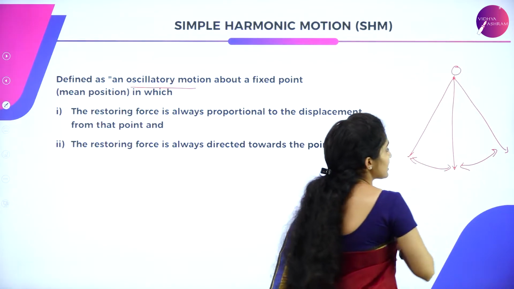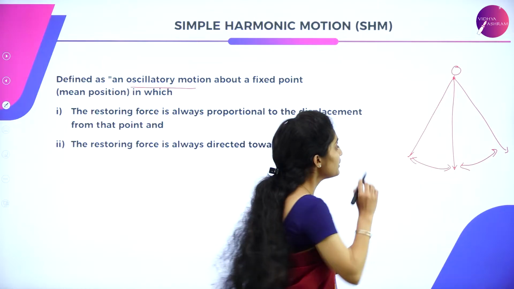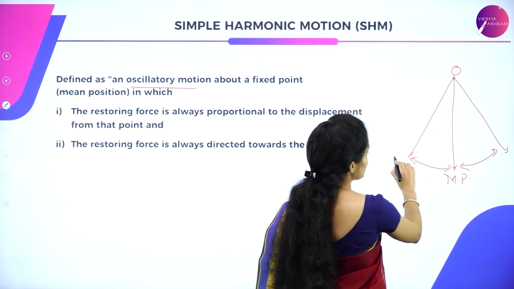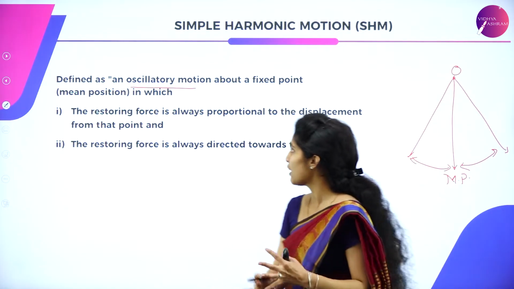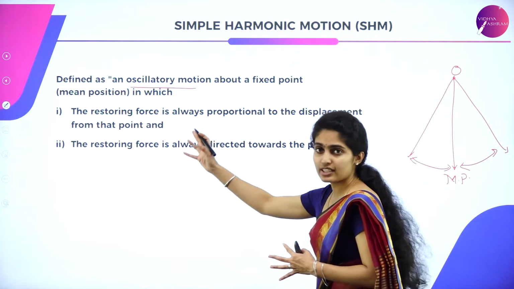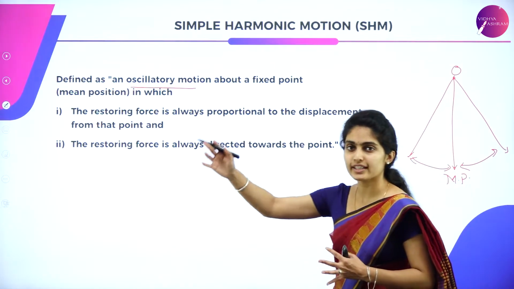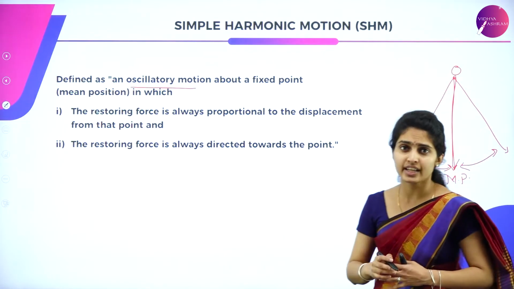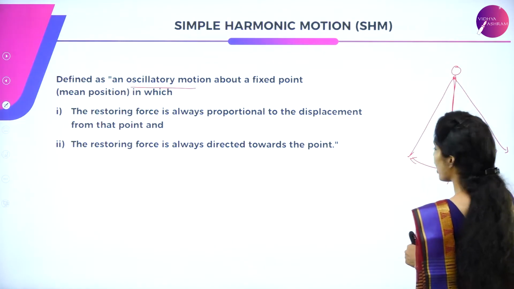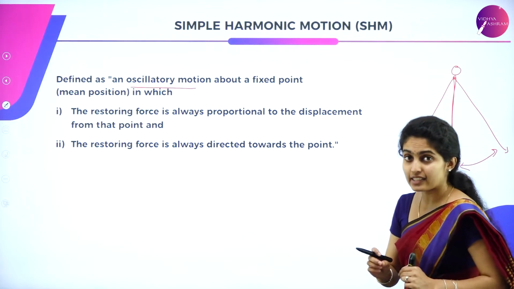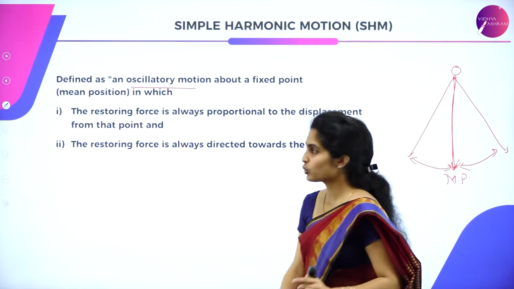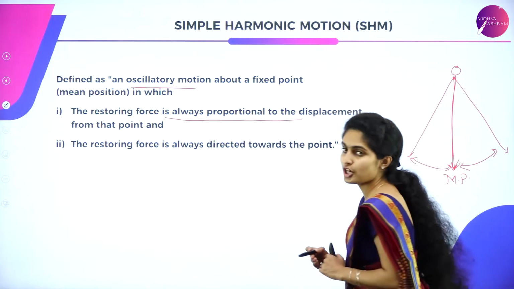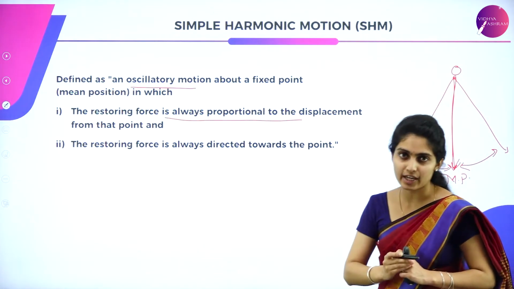This is the suspension from where it is suspended. This will be your mean position. These are the extreme positions. So it is an oscillatory motion about a fixed point, and that fixed point is the midline which is at the center. Oscillatory motion about a fixed point satisfies two conditions. The first point: the restoring force is always proportional to the displacement from that point.